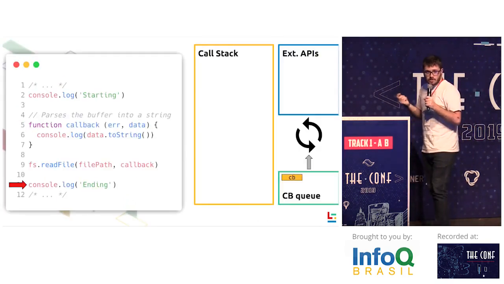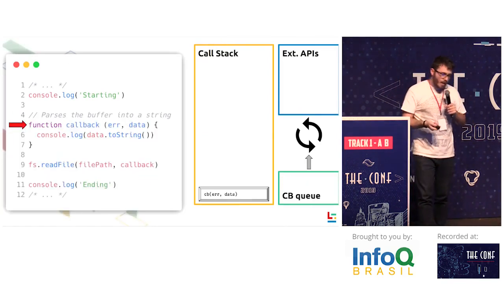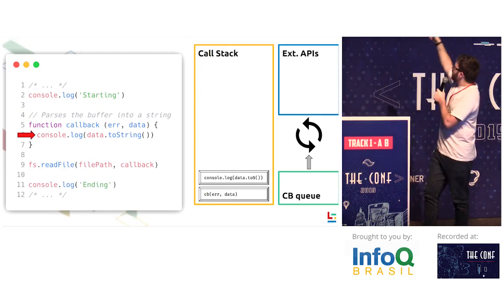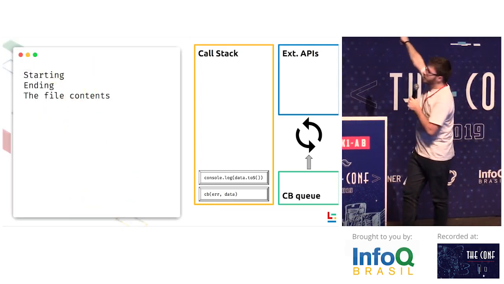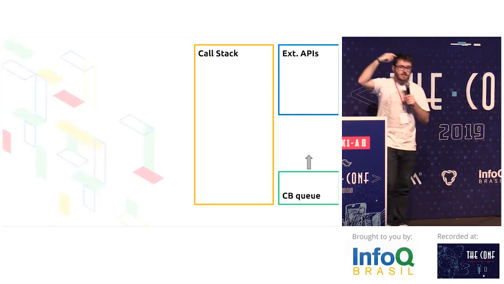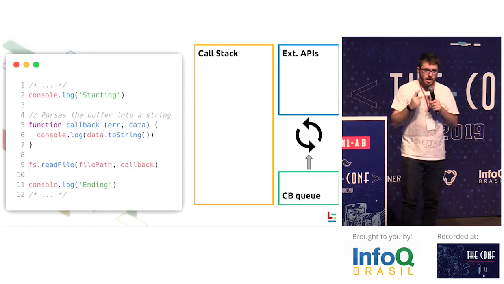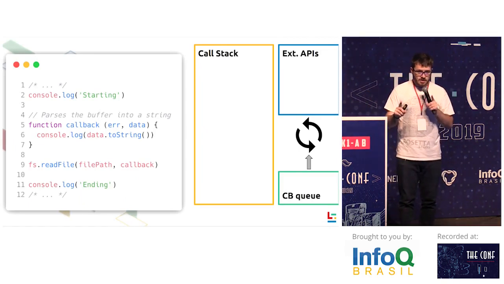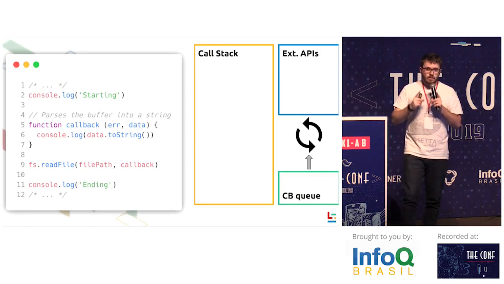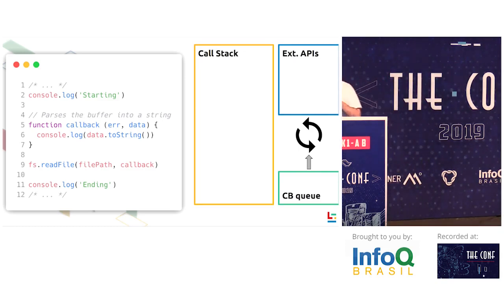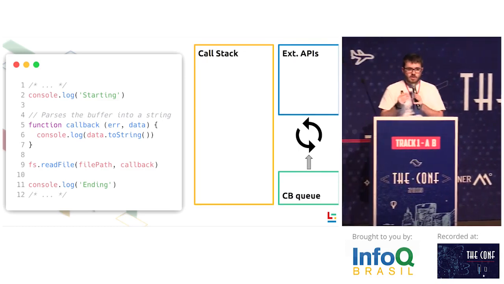Okay, so now the call stack is empty. We can put our callback on the call stack. This is going to be executed. So this is going to call console.log. There should be another stack frame here from toString, but okay. Then it's going to print the file contents, it's going to return, and once the call stack and the callback queues are empty, the event loop finishes the process. So this is how Node knows when it needs to finish the process, when it needs to exit 0, exit 1, and so on. If there's nothing on the queues and nothing on the call stack, then the Node process is exited.